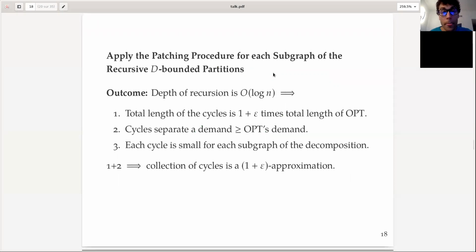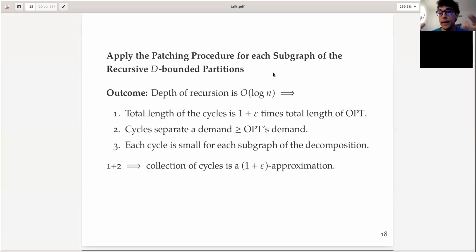Okay, so now we apply this patching procedure for each subgraph. So we start at the top. For each part that doesn't satisfy this thing, we apply the patching procedure I told you, and then we recurse on the part that we have computed with the delta bounded partition. The depth of the recursion without loss of generality can be made order log n.